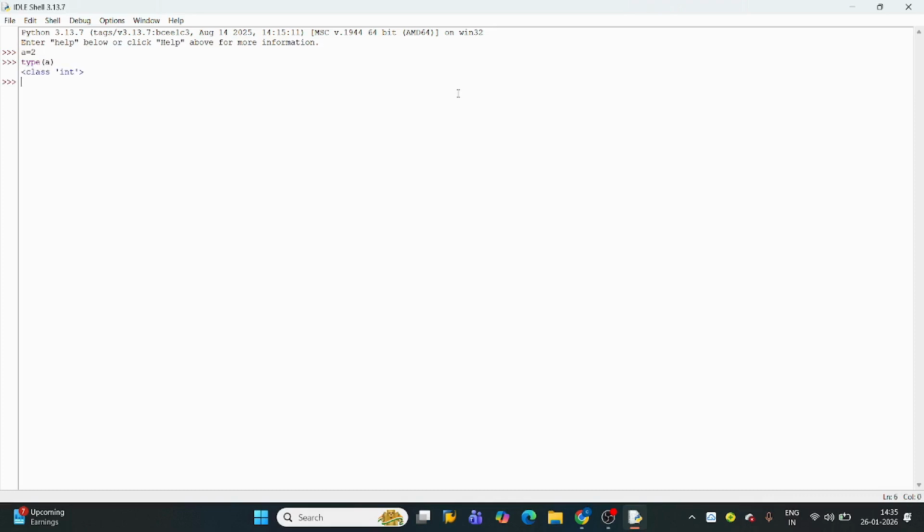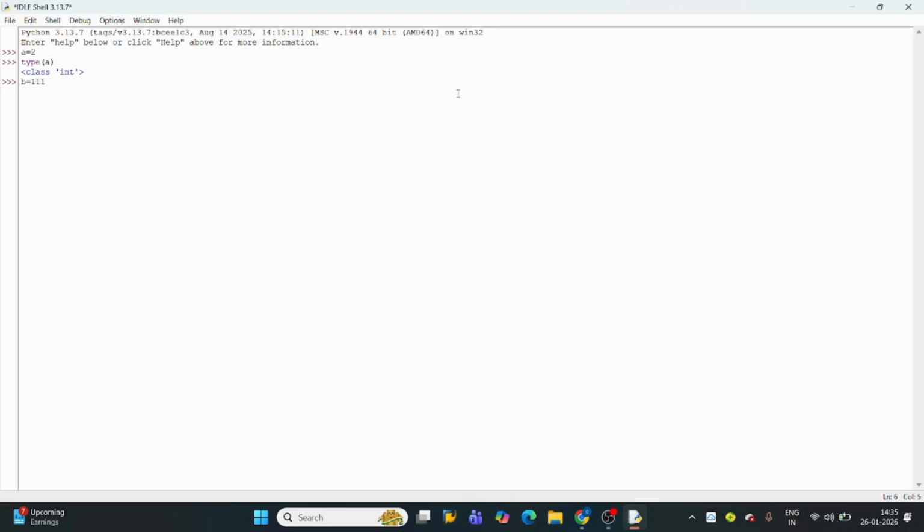Let's check the type of a. Class int. Int refers to the data type of the value present in variable a. As 2 is a literal which exists in variable a, and it is an integer, the type of a is integer.